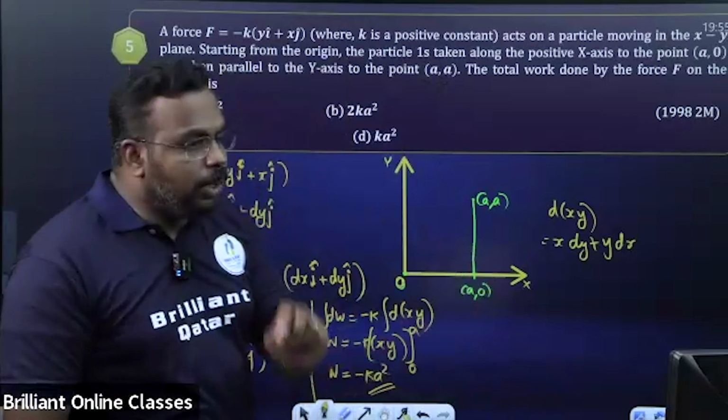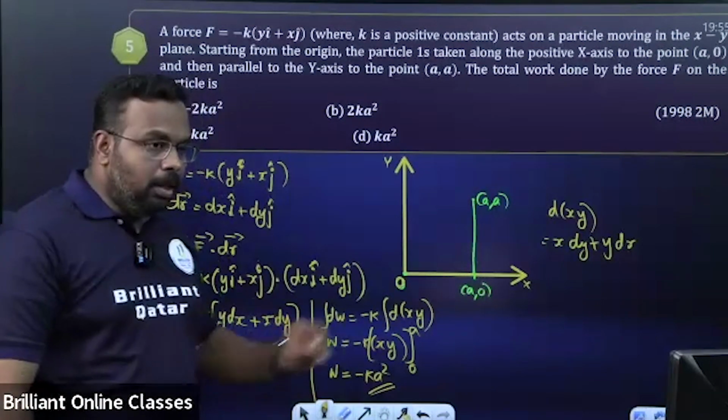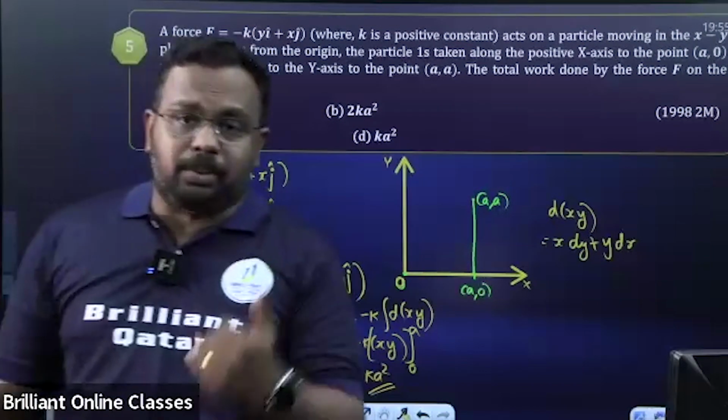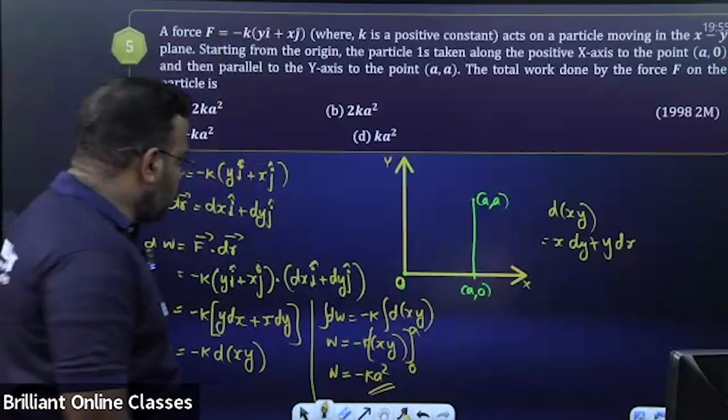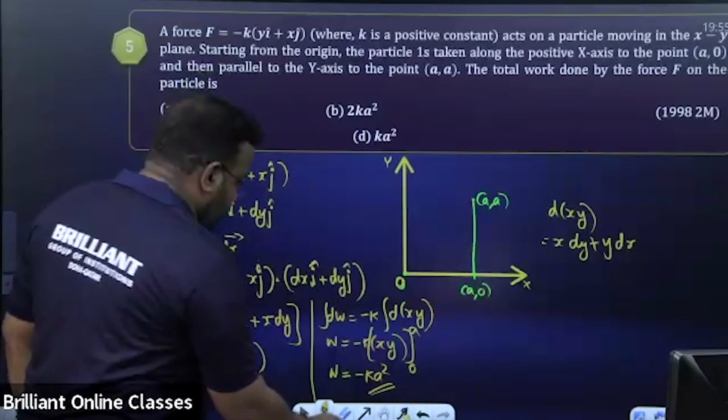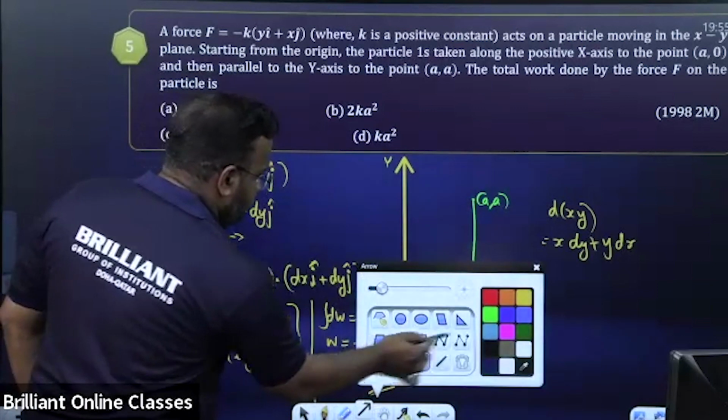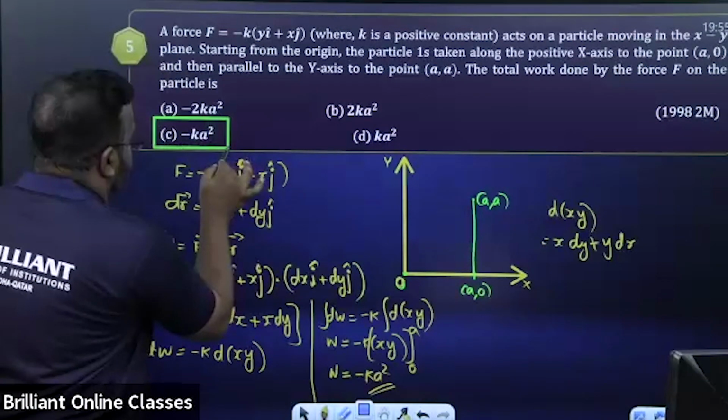Right. Now I'll tell you the other method also to calculate the same result, and you can think which is easier. So the final answer is minus k a square. Option C is the right answer for us.